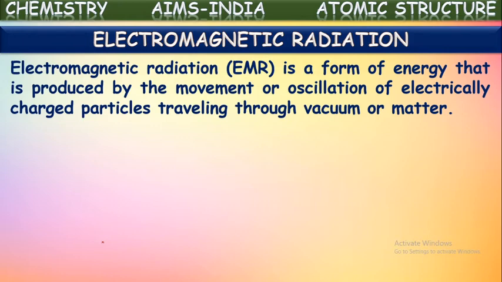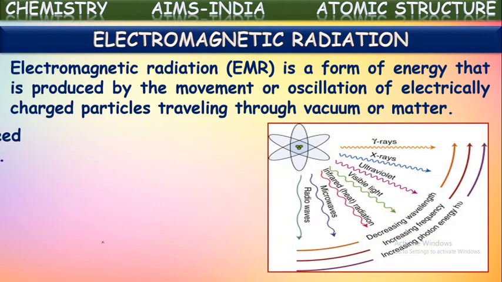It is a form of energy that is produced by the movement or oscillation of electrically charged particles which are traveling through either matter or vacuum. So, the electrically charged particles, while traveling through matter or vacuum, create some movement or oscillation. Because of this movement and oscillation, energy is emitted by those particles. That emitted energy comes out in the form of electromagnetic radiation.